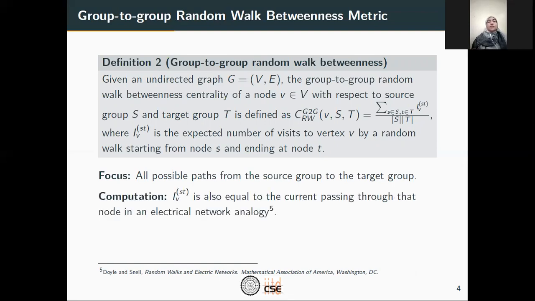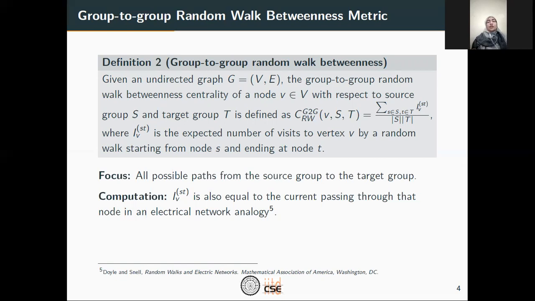Now, to compute this expected number of visits term, we can go back to the electrical network analogy. That is, if we consider this undirected graph G as an electrical network where each edge is represented by a unit resistance, and we inject a unit current at the source node, which we extract at the sink node, then the current passing through each node in such a network is exactly equal to the expected number of visits to that vertex by the random walks starting at source node S and ending at the sink node T.